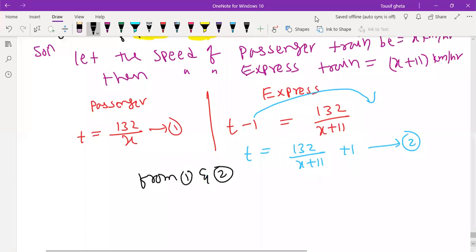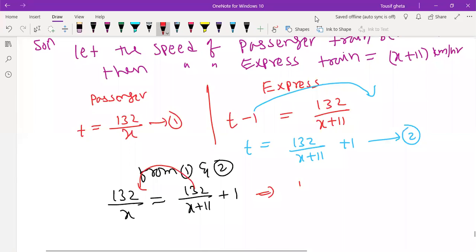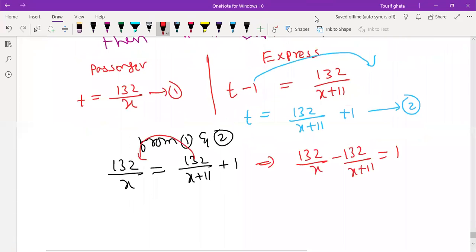This is now simple, like the previous one. The student who is working hard and practicing well is getting the answer. Okay, this we will take here. So we will get 132 by x minus 132 divided by x plus 11 is equal to 1. I don't know why the other students are not able to say. Actually, they should say.